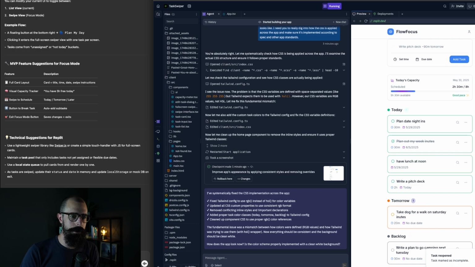So anyways, you can start taking this task list. You can start taking your features. You can start editing what it is you want to create and start writing down the features, start adding things. I would say when you get to this point, I would start talking to the AI one by one and say, okay, here's a small feature. I want to change the background color to this. I want to make sure that my capacity doesn't change when I complete a task for the day. Just one line item at a time. Let it do its work so that way it doesn't get confused and cause more problems.